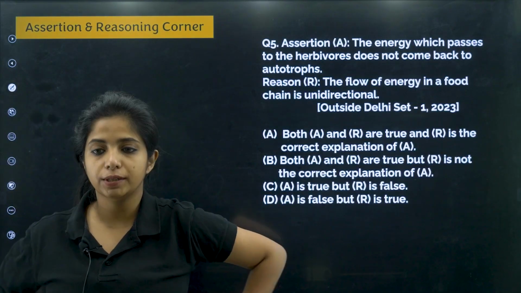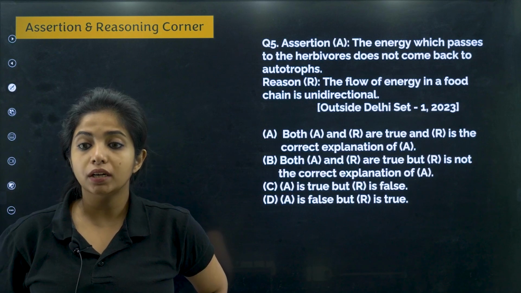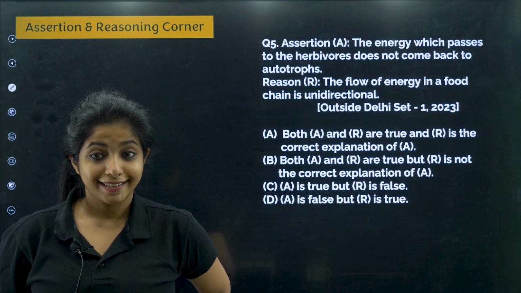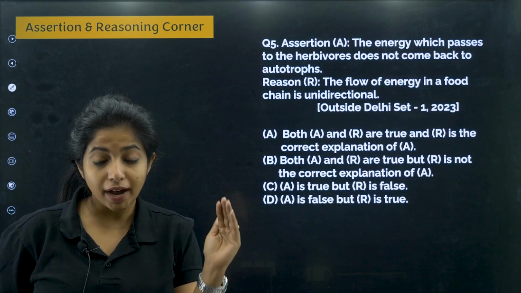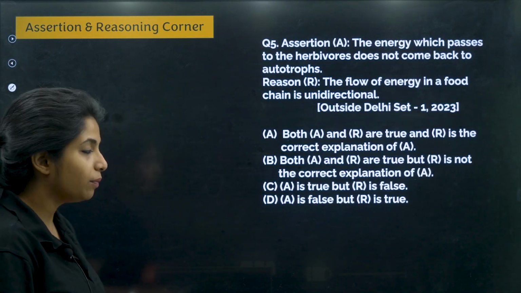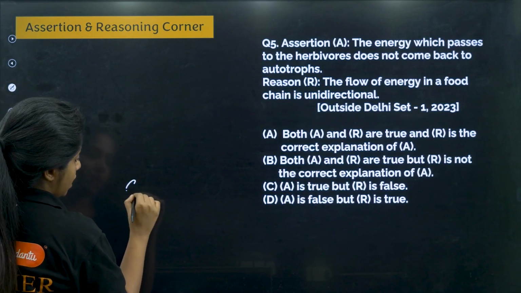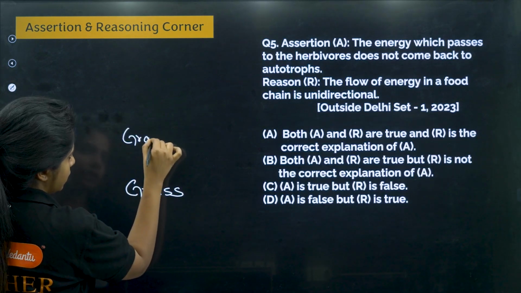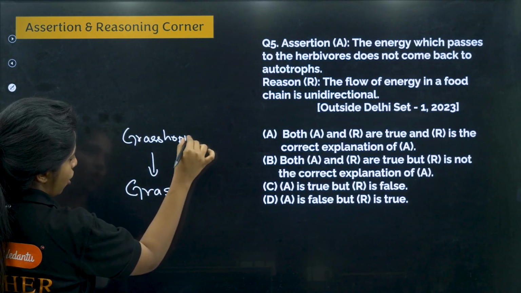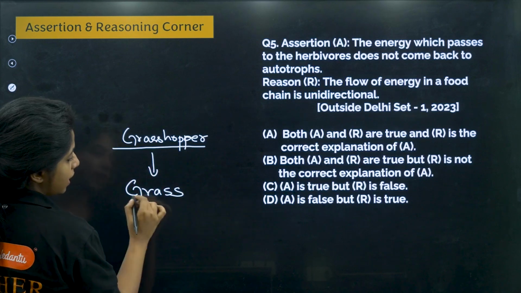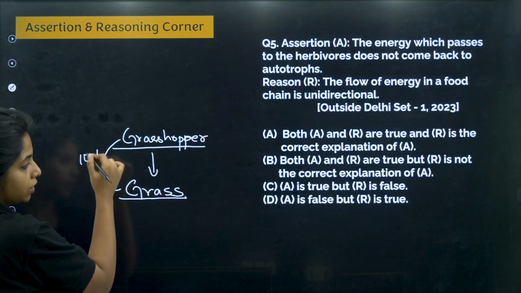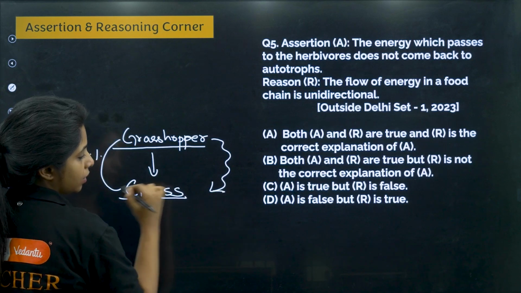You have to be really careful here. The energy which passes to the herbivores does not come back to the autotrophs. What do you mean by that? For example, you had grass. Same example I am taking, okay? And you had a grasshopper. So it is saying the energy which is given, the 10% of things that are given, does not come back to the producer.